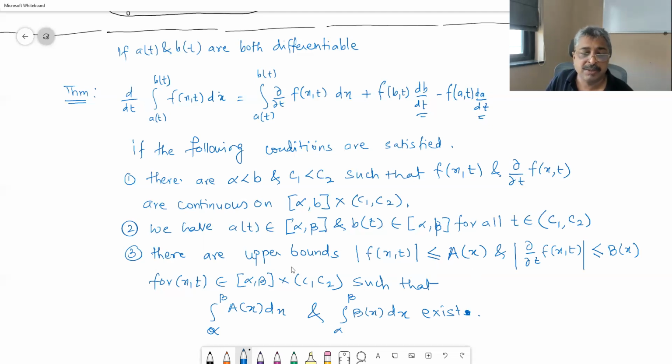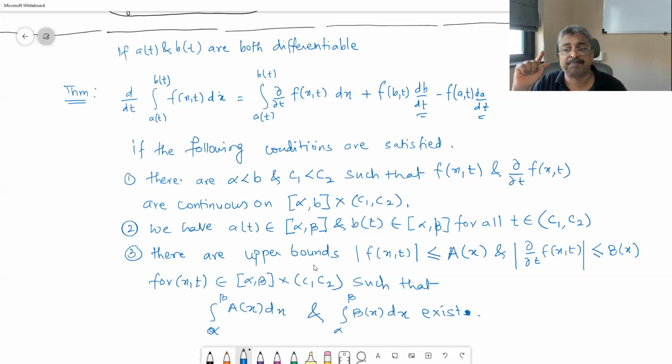So what does this mean? Upper bound and lower bound. In one dimensional analysis, we used to say, suppose y is equal to 1 upon x is not good at x is equal to 0, because from left and right the limits are not achieved. y is equal to 1 upon x square, still it is not really good at x is equal to 0 because it becomes unbounded. The limit exists but it is unbounded.